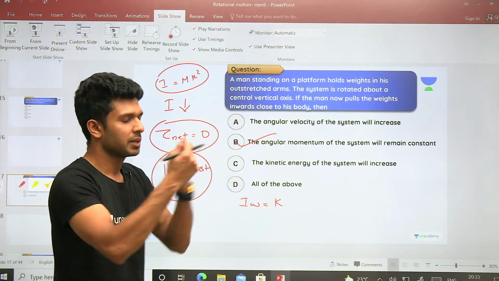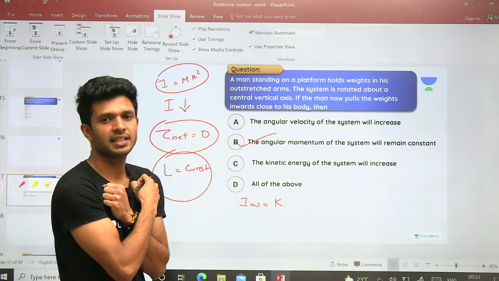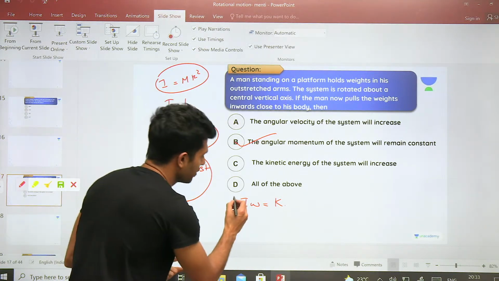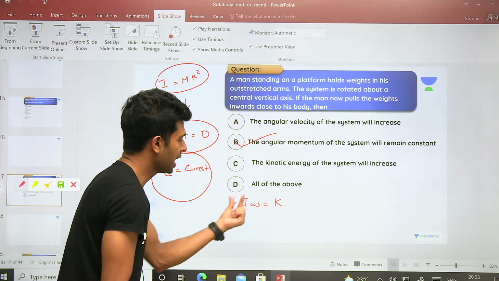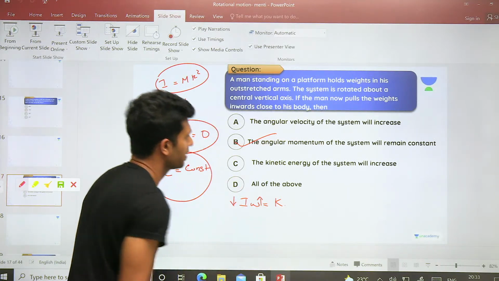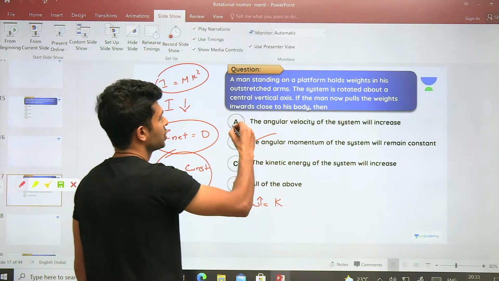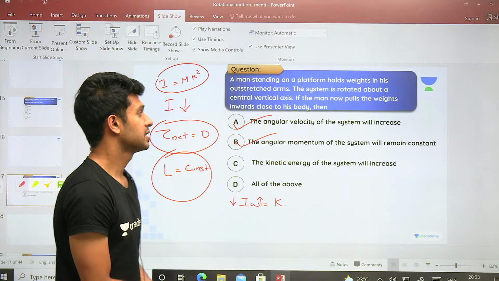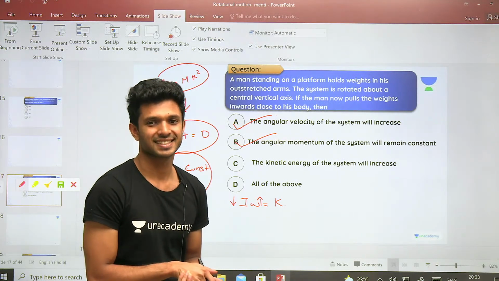A person takes his hands inside, close to his body. We already have discussed I will be decreasing, right? I omega has to be a constant. If I decreases, what should happen to the value of omega? Omega should increase, which means the angular velocity of the system should increase, right?